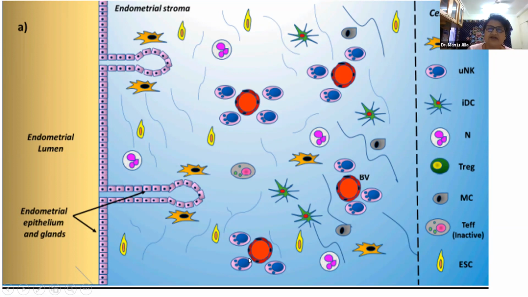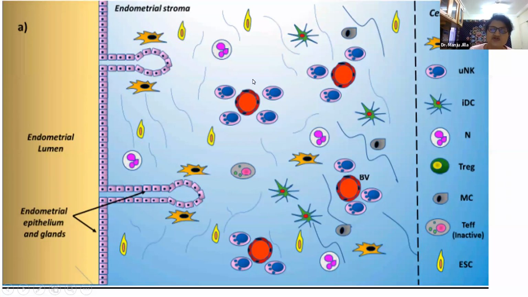Besides this, the endometrium has a large number of immune cells, out of which the natural killer cells, which are the innate immune cells of the body, are in the highest proportion. 70% of the immune cells in the endometrium are natural killer cells.